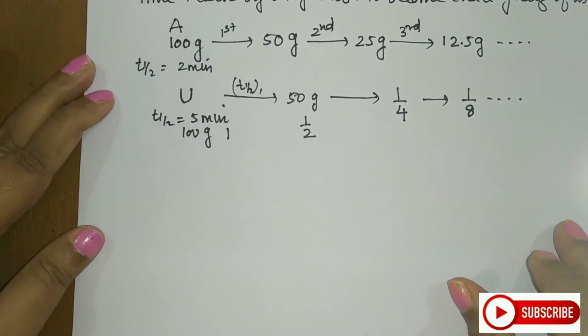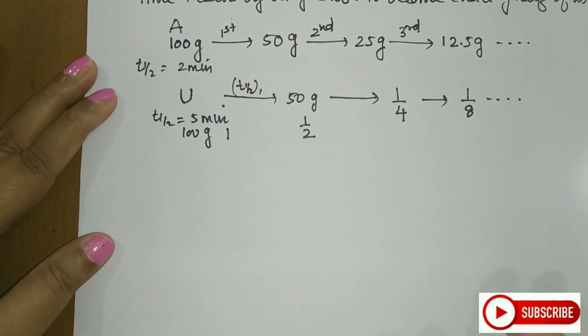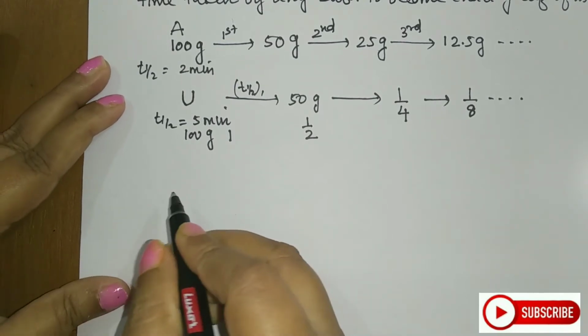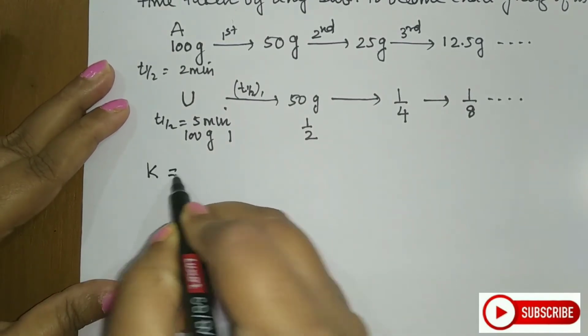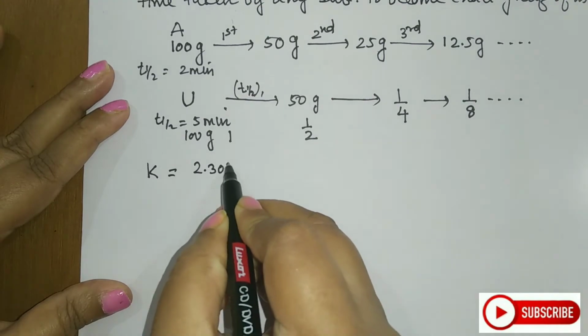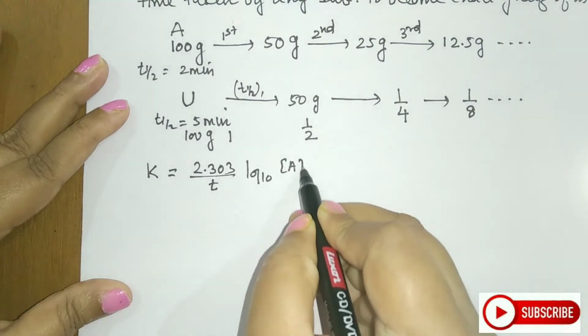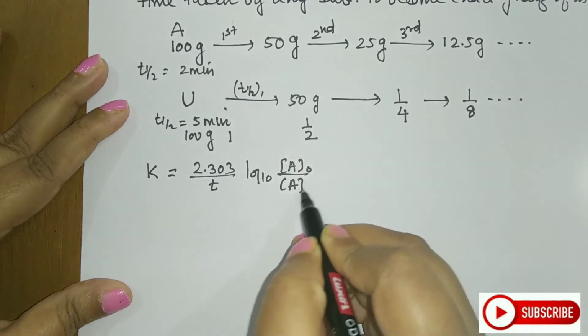For this derivation, you have to take help of the integrated rate law for the first order, and that integrated rate law equation is K is equal to 2.303 upon T log to the base 10 of A0 upon AT.